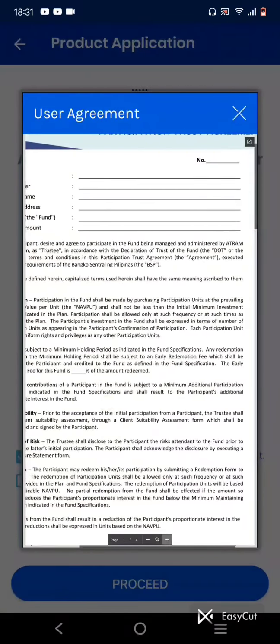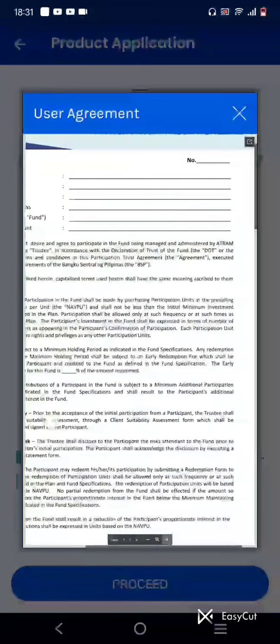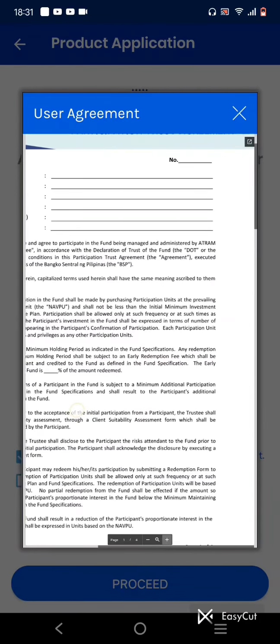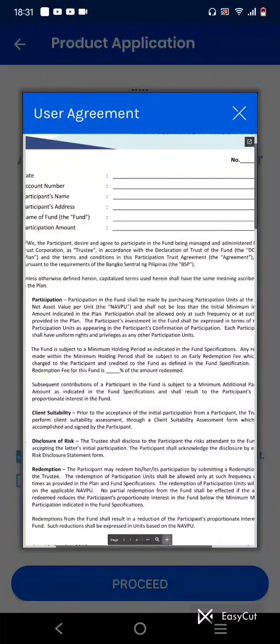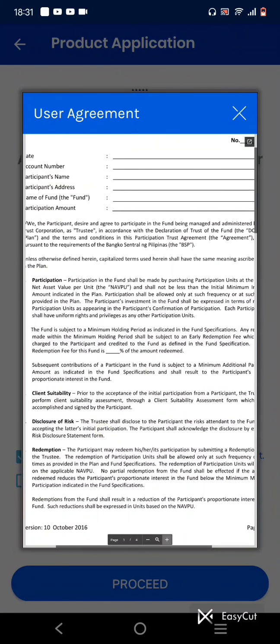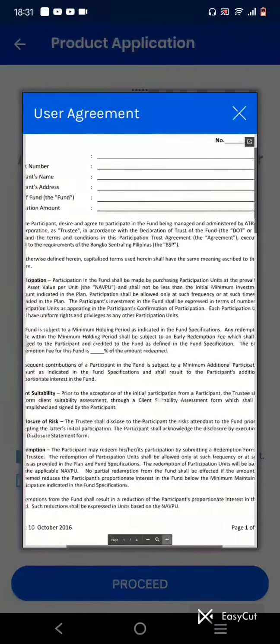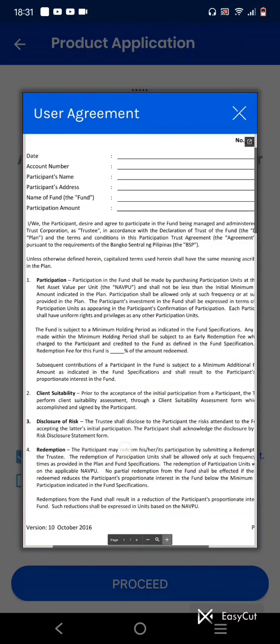Participation shall be allowed only at such frequency or at such times as indicated, with participation units as appearing in the participant's confirmation of participation. Each participation unit shall have uniform rights and privileges as any other participation units. The fund is subject to a minimum holding period as indicated in the fund specification. Any redemption made within the minimum holding period shall be subject to an early redemption fee, which for this fund is blank percent of the amount redeemed.